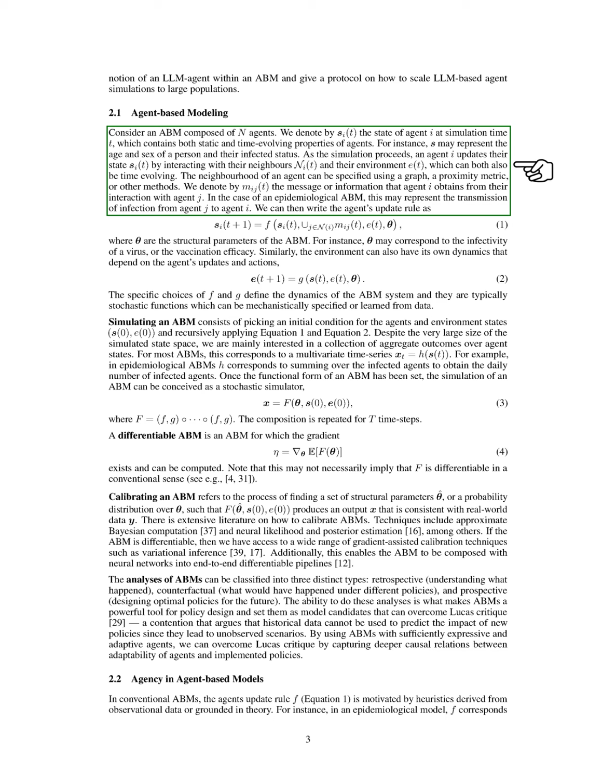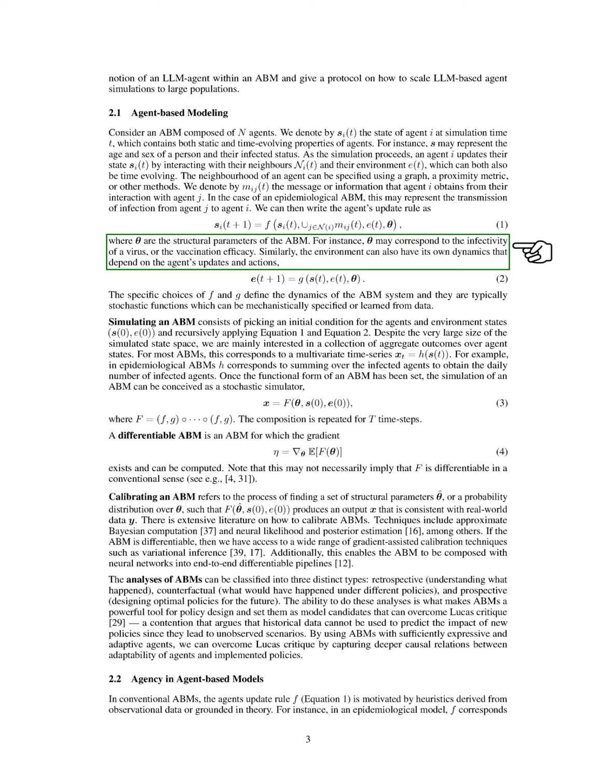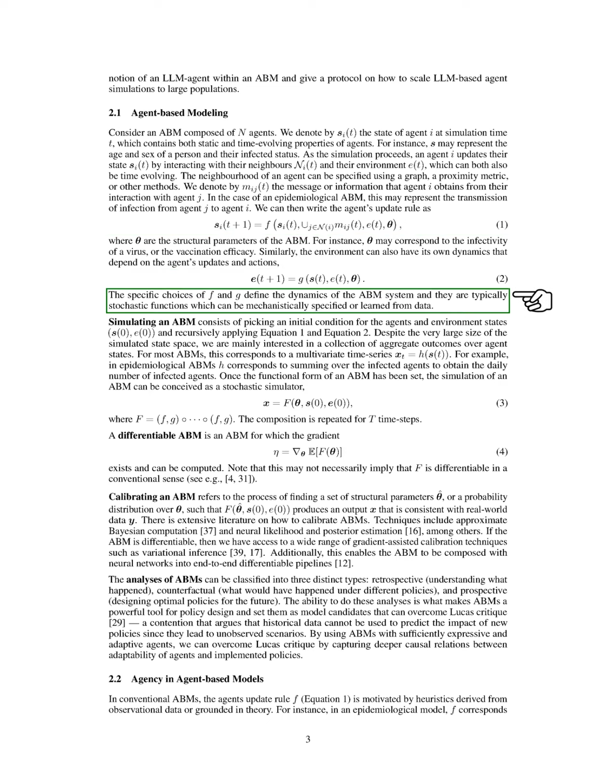As the simulation runs, each agent updates its state by interacting with its neighbors and the environment, both of which can also change over time. We can describe the information an agent receives from another agent during these interactions. In an epidemiological context, this information might represent the spread of an infection. We can express the rules for how agents update their states based on these interactions and the structural parameters of the model, which could include factors like how contagious a virus is or how effective a vaccine is. The environment also evolves based on the agent's actions.